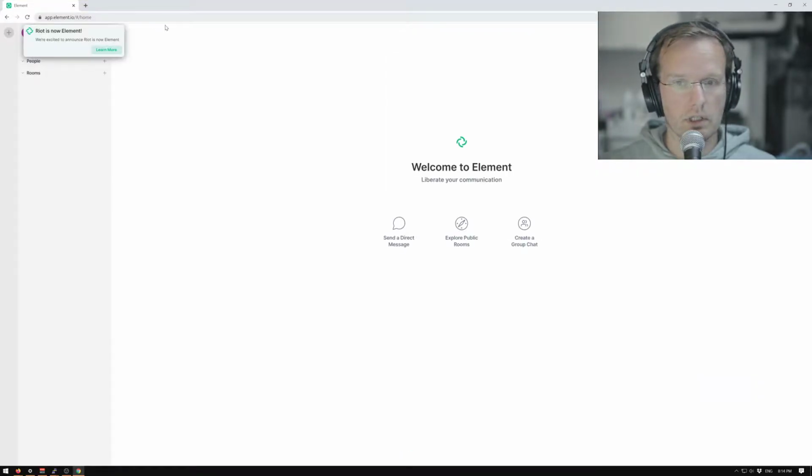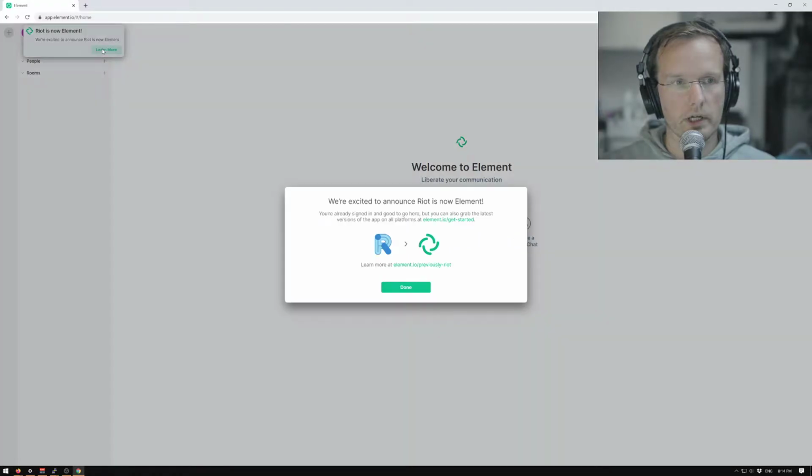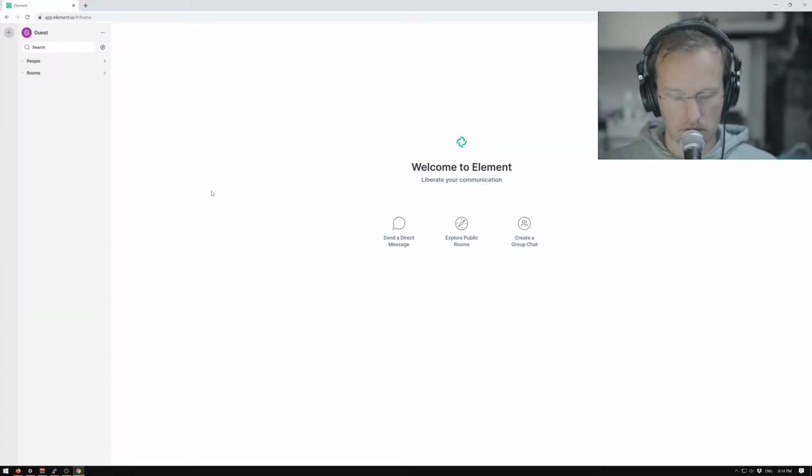Now when it's full screen, yeah. Alert, we're excited to announce Riot is now Element. Learn more button.